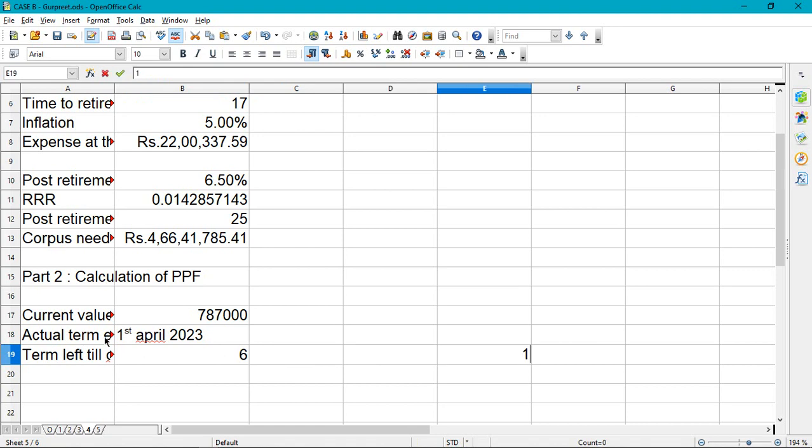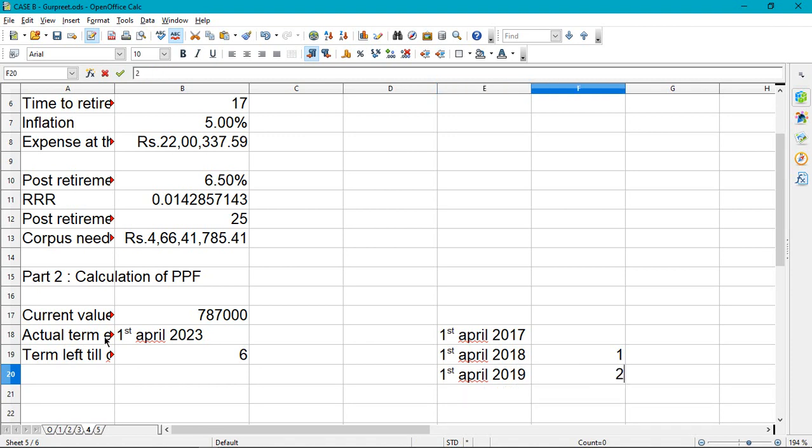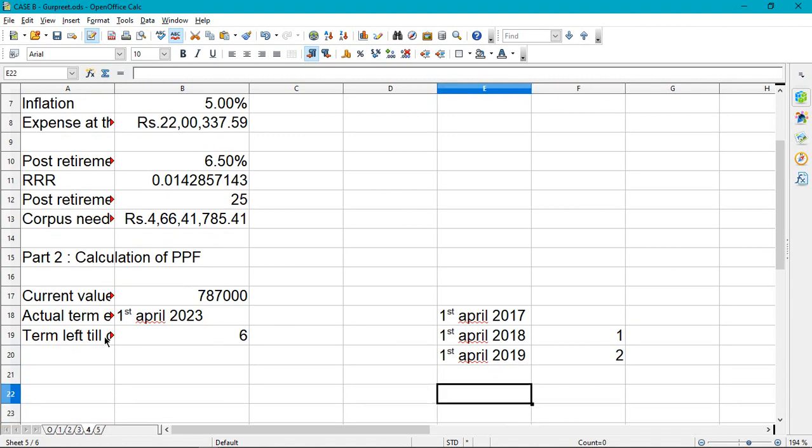Mention the dates: first April 2017, first April 2018, this is one period. Then first April 2019, this is the second period. You do it till 2023 and you'll get 6.